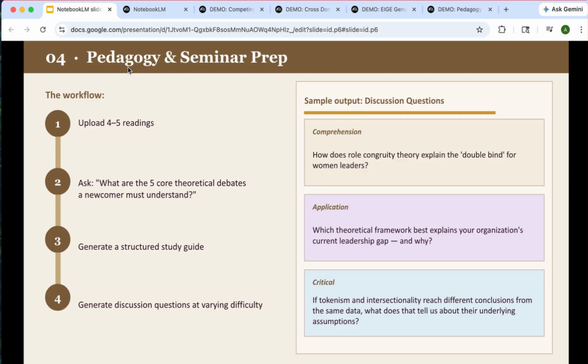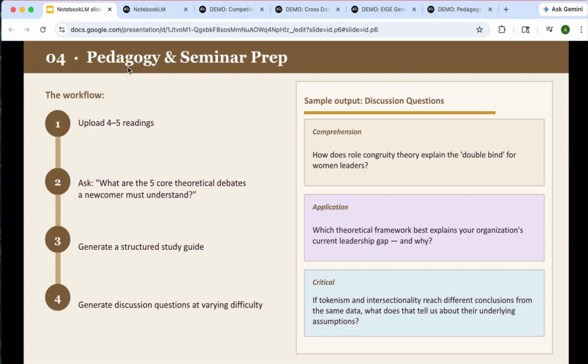This next demo is one for those of us who teach. It's about pedagogy and seminar prep. I've loaded 5 readings from a graduate seminar on gender and organizations. I've asked it, what are the 5 core theoretical debates that a newcomer has to understand? And then I asked it to structure a study guide using this question and sources.